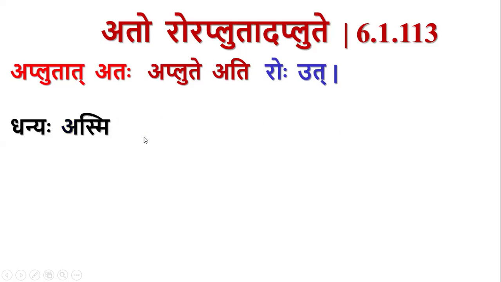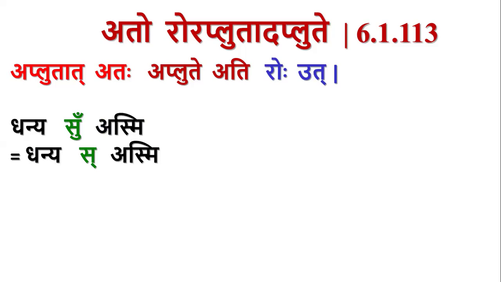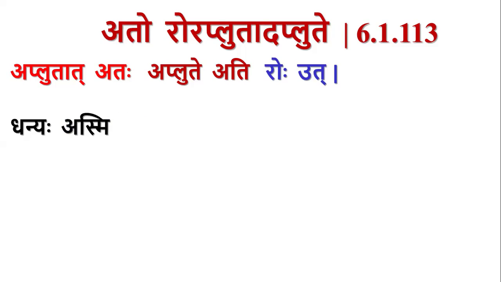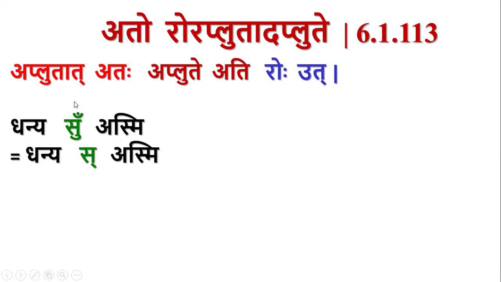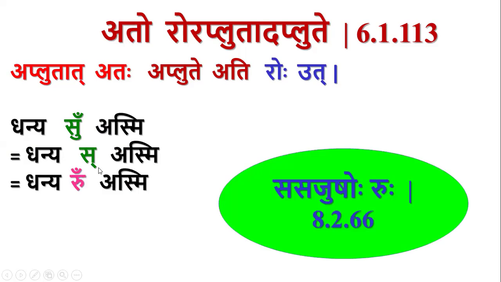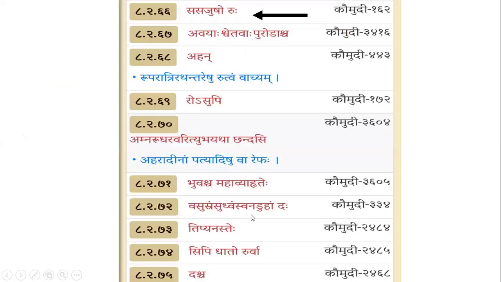Okay, consider this example: danyaha asmi. Actually danyaha is pratama ekavachana form of danya, so that can be written as danya su asmi. Here we know that ukara is it and it gets deleted. There is this sutra sasajushoruhu, 8-66. By this sutra, this is the sutra sasajushoruhu.